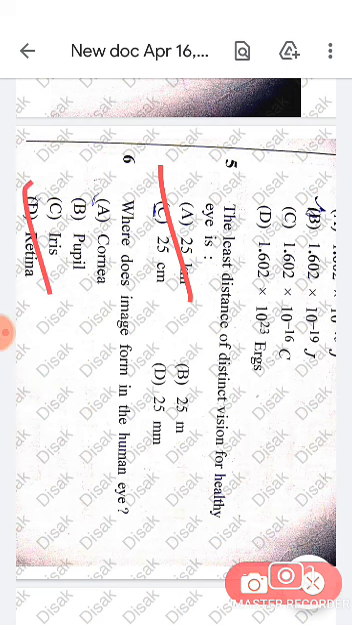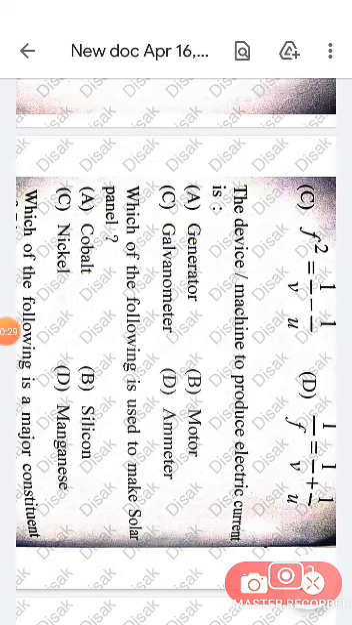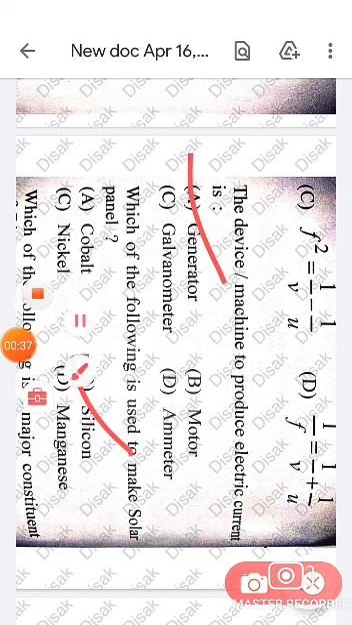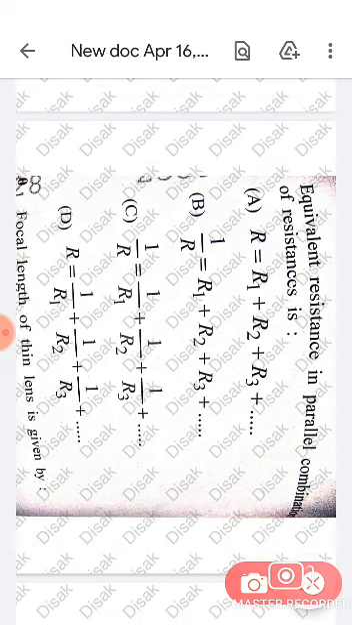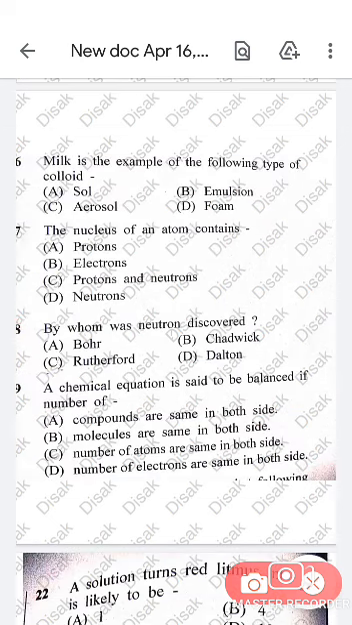Where does the image form in the human eye? It's the retina. The machine used to produce electric current is the generator. Which of the following is used to make solar panels? Silicon. Equivalent resistance in a parallel combination of resistances is 1 by R equals 1 by R1 plus 1 by R2 plus 1 by R3. Milk is an example of the following type of colloid: emulsion.